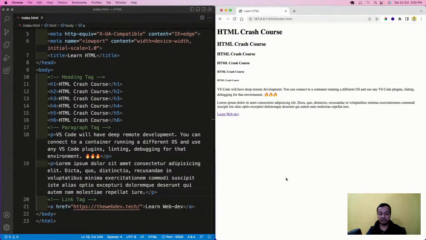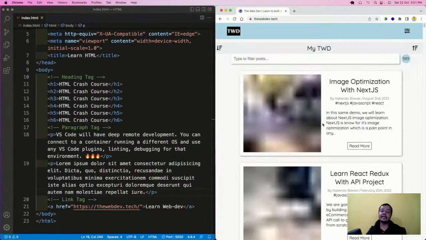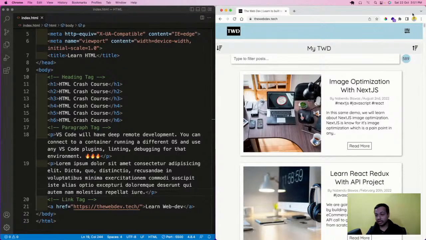Learn web dev. Now I will come here. You might have seen this is the link actually. Learn web dev is coming. I'll come here and see, this pointer will change to a hand, and you might have seen this a lot of other times also. I will now click it, and it will open my blogging website, my TWD blogging website.